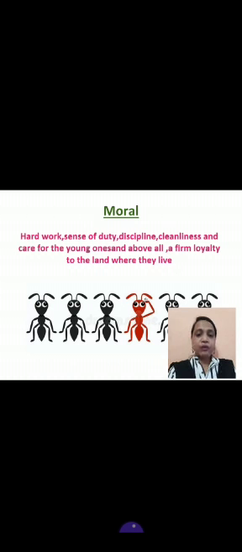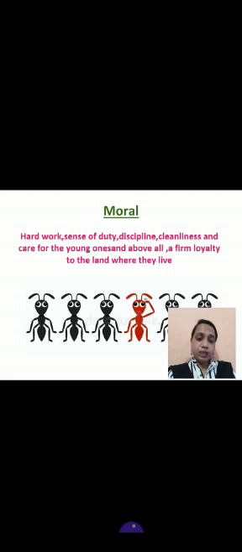So many facts you have learnt about these small creatures. Here, what is the moral of this lesson? The moral, of course, is that ants, we all know, are very hardworking. They live a disciplined life and they are very peaceful. In an ants hill many ants live, but they never interfere in each other's work. They never fight with each other.